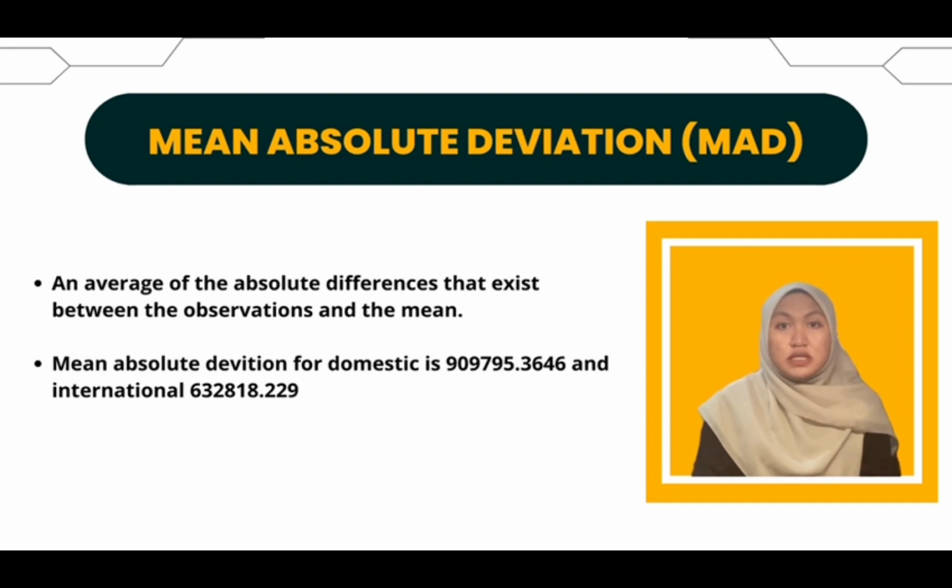What is mean absolute deviation? Mean absolute deviation is the average of the absolute differences between the observations. First, you have to calculate the mean of the domestic and international data sets, then you can get the mean absolute deviation. For domestic it is 909,795.3646 and for international it is 632,818.2292. This is how to calculate mean deviation.